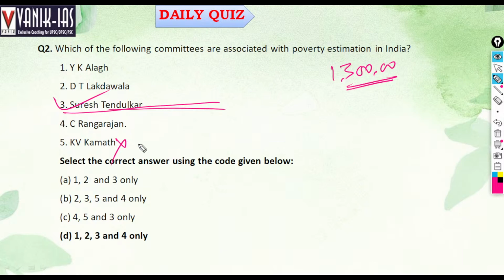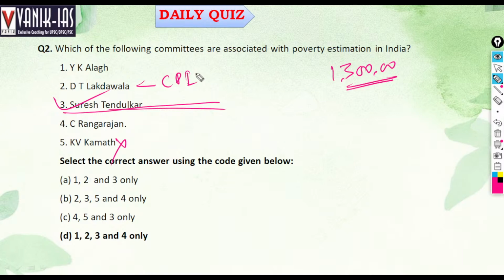So C Rangarajan, Suresh Tendulkar, YK Alag and Lakdawala committee. You may see the recommendations also. For example, the Lakdawala committee suggested to calculate the consumer price index, CPI for industrial workers and CPI for agricultural workers. By calculating their consumer price inflation, the Lakdawala committee calculated the poverty.